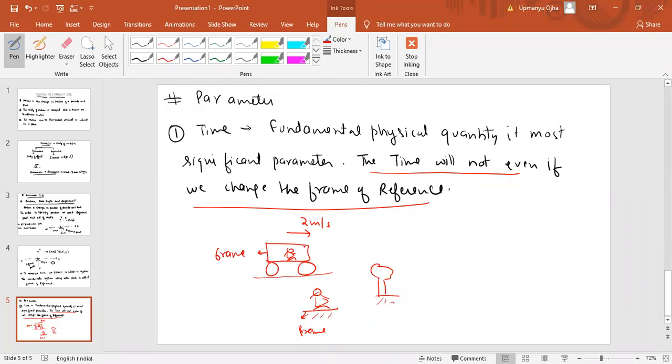One frame which is the car, other frame which is the ground. Now the time taken by the car to cross the tree would be same for the time calculated by the person on the ground. So even if we change the frame of reference, the time will not change. That is the most important point of the time.